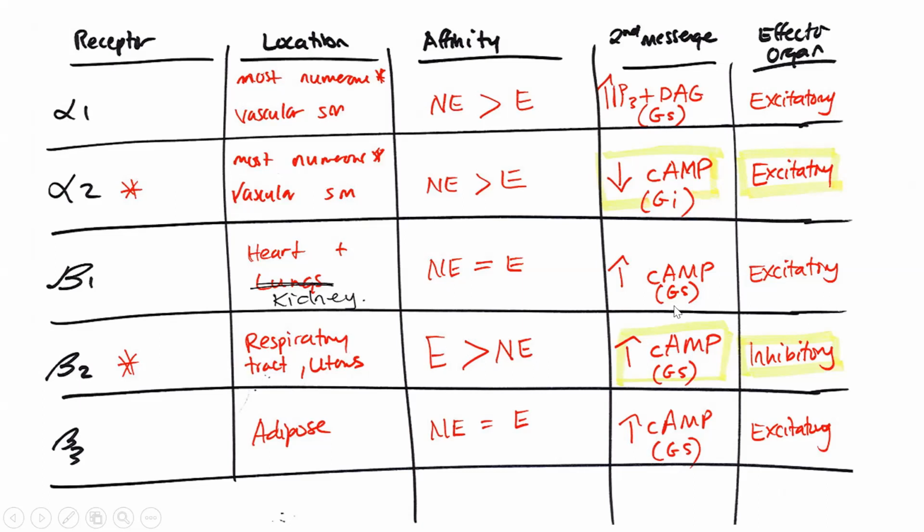As far as their second messenger, they all use the same second messenger, and they all were coupled to G stimulatory protein, so they're going to be enhancing or increasing the second messenger, whereas alpha 2 is going to be decreasing its second messenger. But the effect on the tissues were slightly different. So beta 1 and beta 3 were excitatory to the tissues, to the heart, kidneys, and adipose, whereas beta 2 is going to be inhibitory on the lungs and on the uterus. It's going to be inhibitory to these tissues.